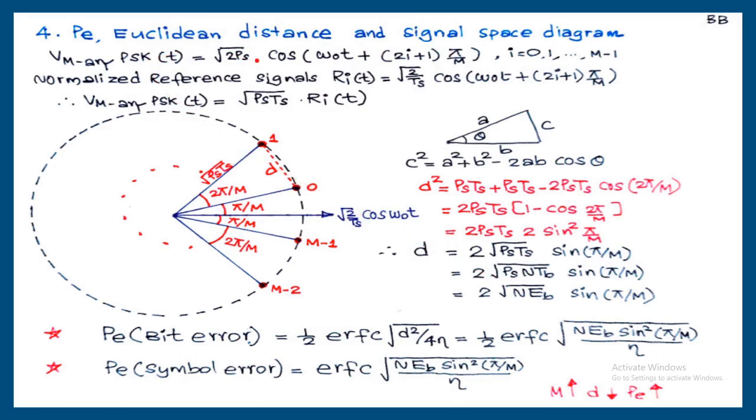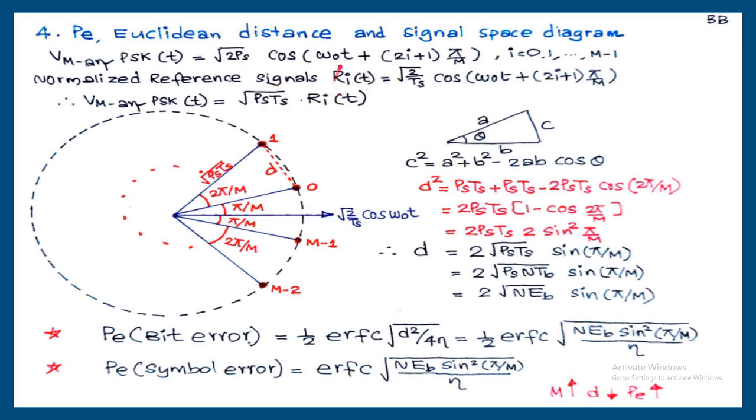Probability of error, Euclidean distance and signal space diagram. Signal space diagram is also known as signal constellation or geometrical representation. First step, write the expression of PSK, that is root 2 PS cos of (omega0 t + (2i + 1) pi by M). Second step, write the reference signal with the amplitude root 2 by Ts, that's the only difference: root 2 by Ts cos of (omega0 t + (2i + 1) pi by M). This is a normalized vector. Energy of this vector over the interval 0 to Ts is equal to 1. That is why it is called normalized.